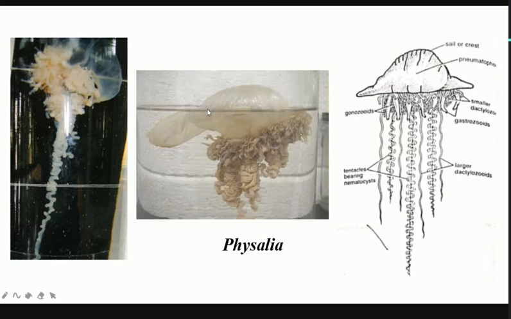So the important characteristics are the crest or the sail, and then there are the pneumatophores which are present. Okay, and if you look at the downside, you will find different types of these fibrous structures. Some of them are quite long, some of them are quite short.